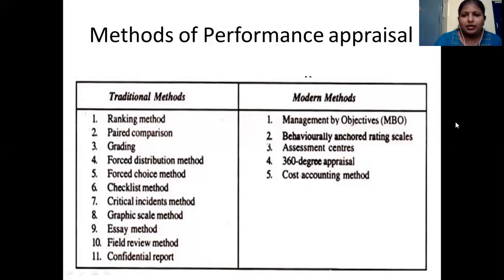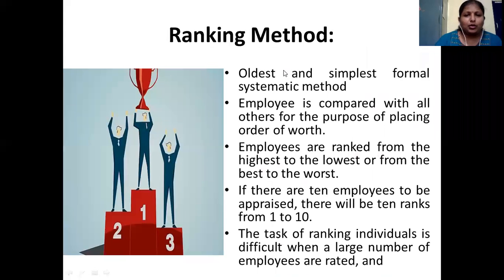The first method is the ranking method. It is very simple. Just like in sports, the best person is given the first rank, then the second, then the third. The ranking method works the same way.